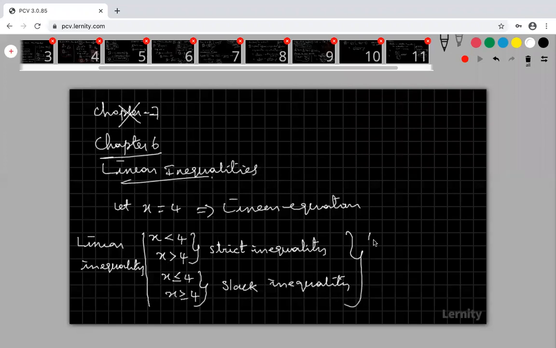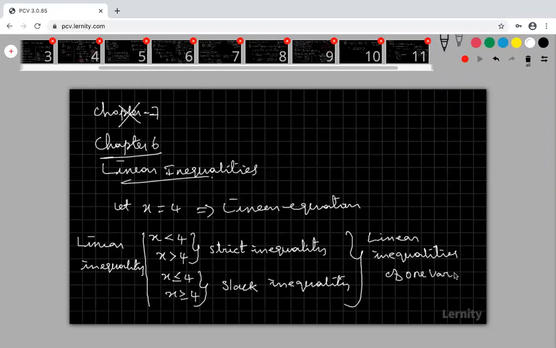These four are called linear inequalities of one variable.